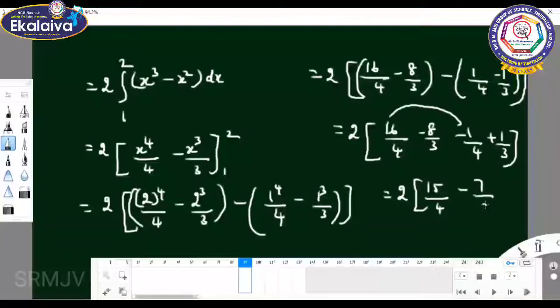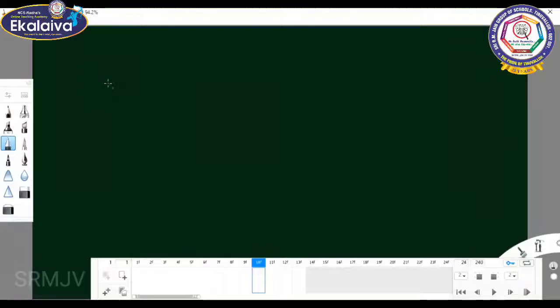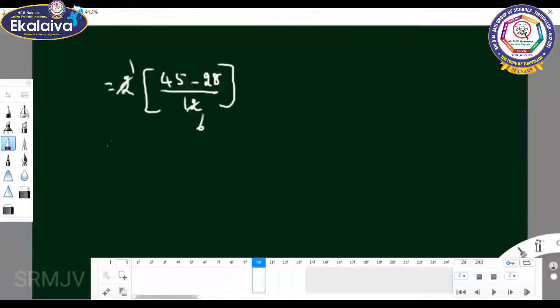Take 12 as the LCM: 45 minus 28. You can do the calculation in the rough column and check the values. So this is E of x square.